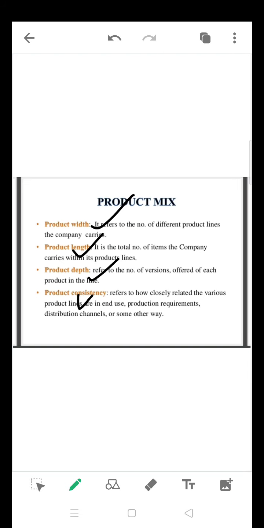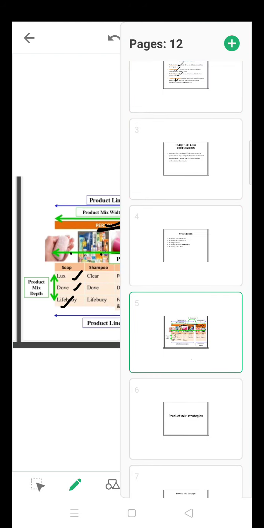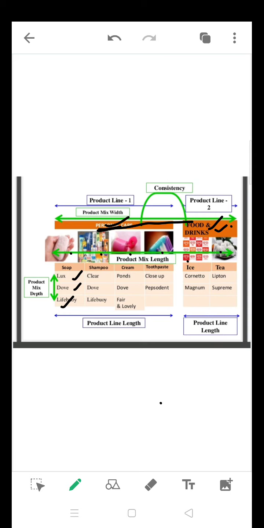It refers to how closely related the various product lines are in end use, production requirement, distribution channel, or some other way. So the consistency means how interrelated they are. These two product lines all belong to Unilever only. They are going to use the same distribution channels, they are going to be distributed in the same way. That is, they are closely related.